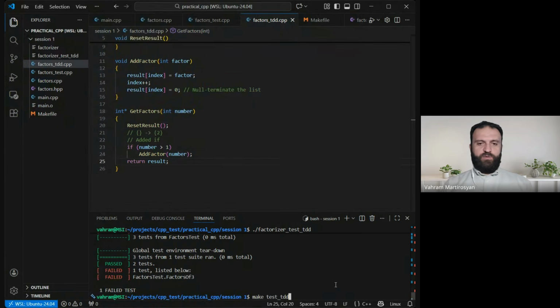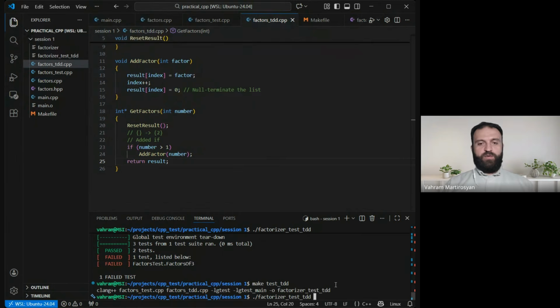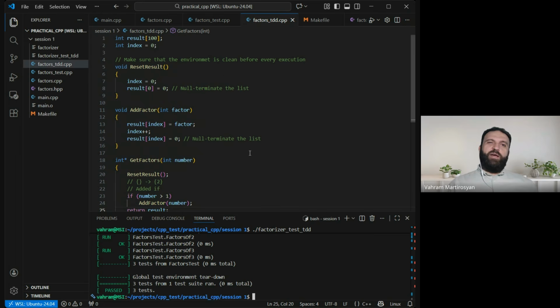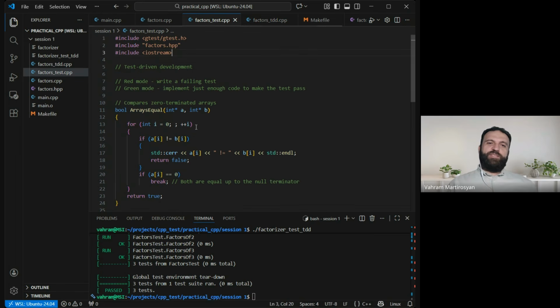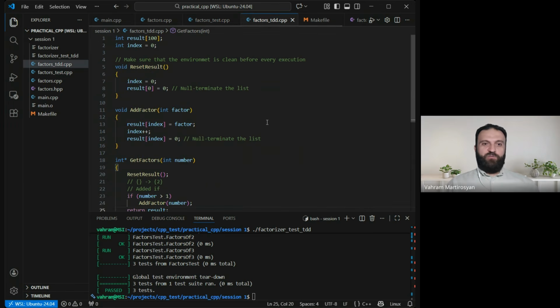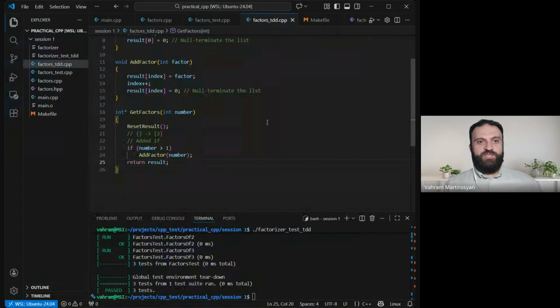Save it. Oh, yeah, I didn't compile. So make, run. Great. All the tests pass. Now you can think for a moment that it looks like I'm doing some silly things. I'm kind of just making some silly collection of tests to pass, writing some silly code. But yes, this is what we do.